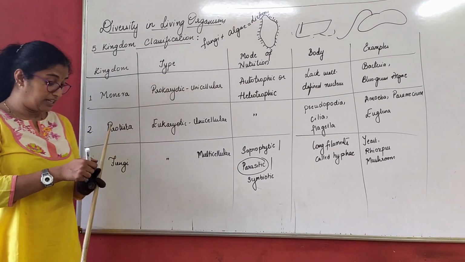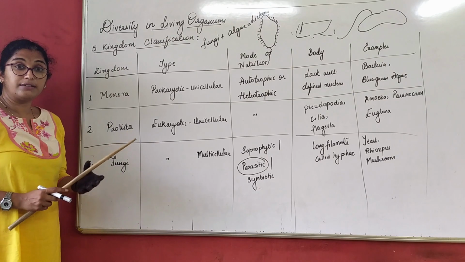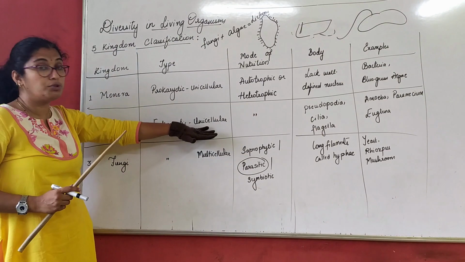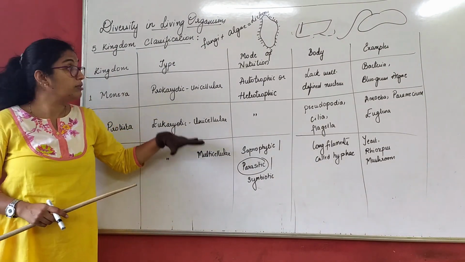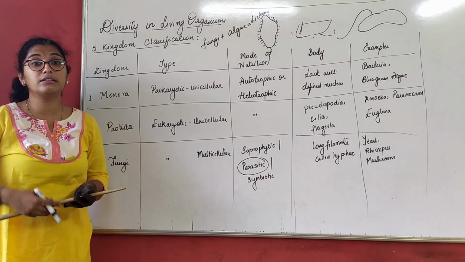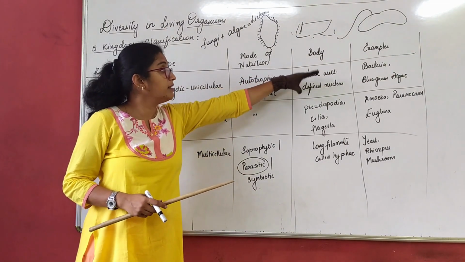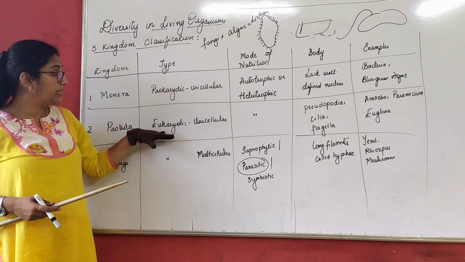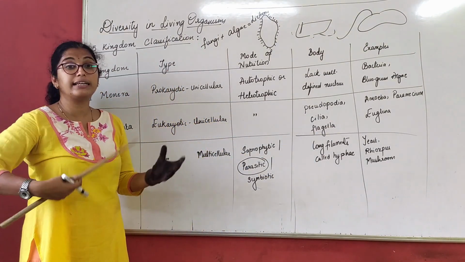Now, why can't I consider Protista first and then Monera? Moving from the primitive prokaryotic organisms to eukaryotic, we first move to unicellular, then to multicellular. From one organism to the next, something is being added. Here they do not have a well-defined nucleus, whereas here, though unicellular, they have a nucleus, so their body type is different.